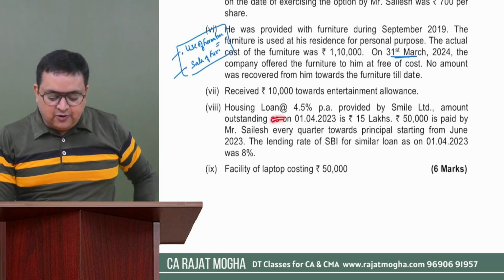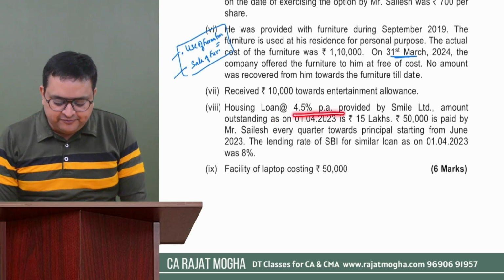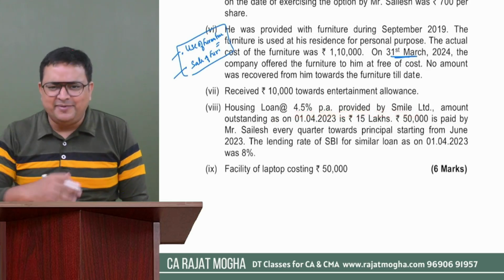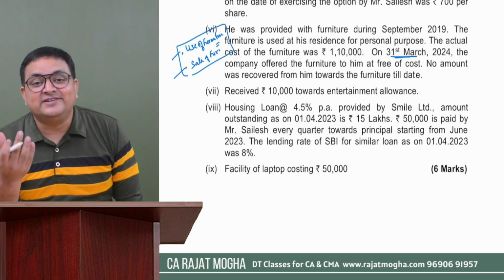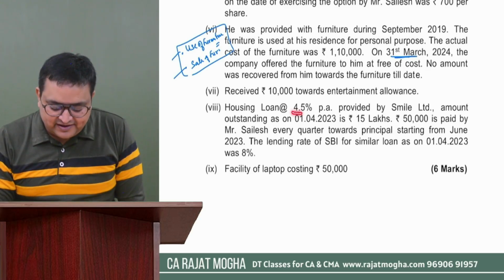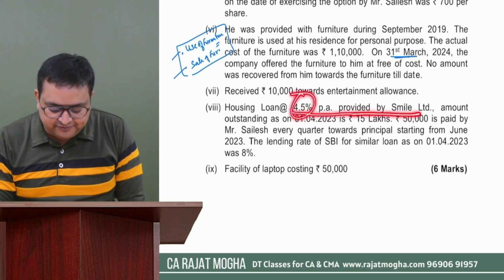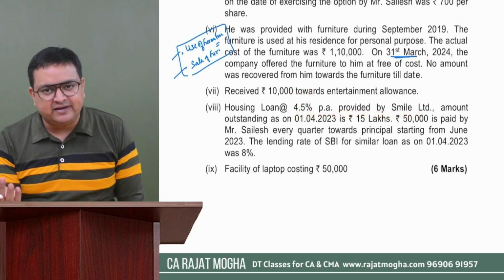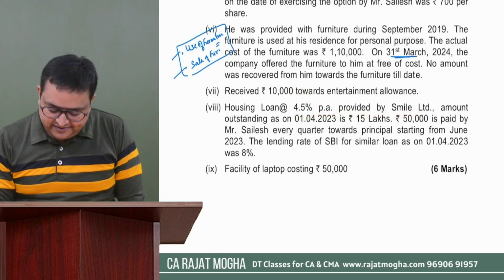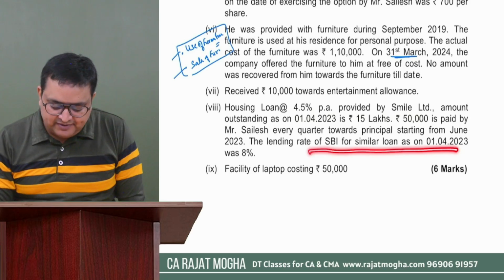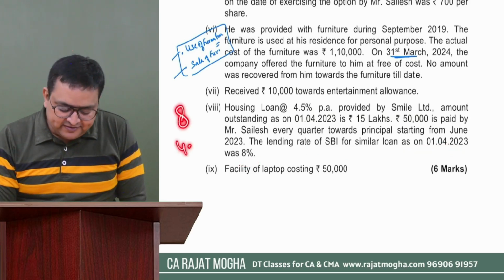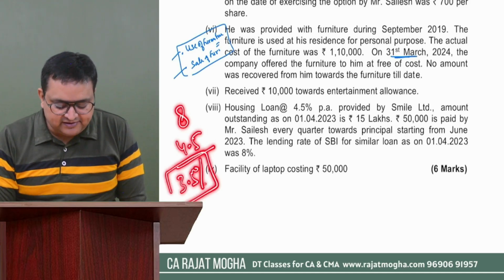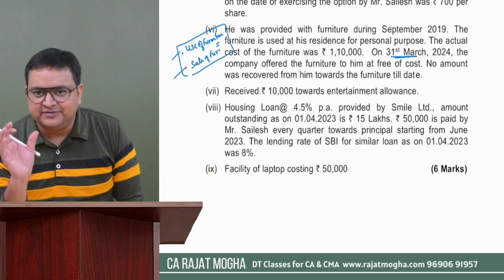8th point, housing loan at a rate of 4.5% provided by Smile. It's a typical salary question. They are giving you most of the perquisites. So this is a concessional loan, and how much is the rate which is charged by the company? 4.5%. So you have to see the bank rate, the SBI lending rate for a similar purpose, which was 8%. So the bank rate is 8%. The employer is charging 4.5% from you. So 3.5% is the interest saved. This is the perquisite.